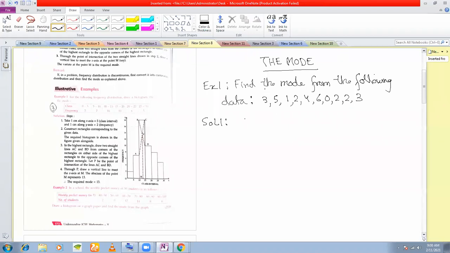So let's write the given observations are 3, 5, 1, 2, 4, 6, 0, 2, 2, and 3. These are the given observations.